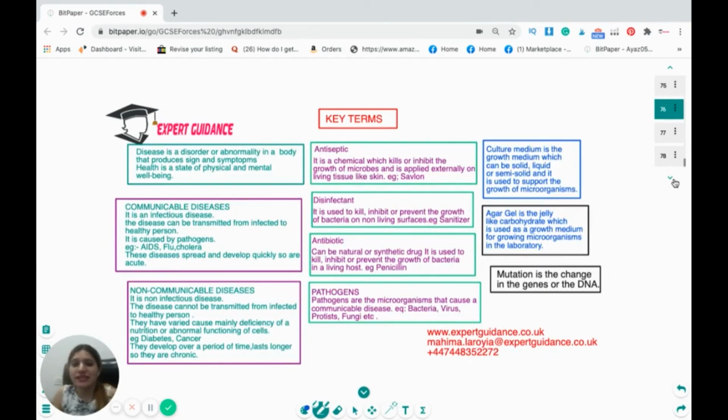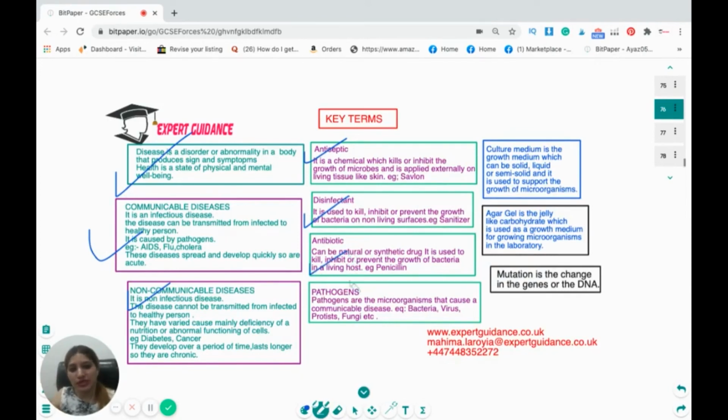So disease, as we said, is a disorder or an abnormality which produces signs and symptoms, and health is a state of physical and mental well-being. Communicable disease is an infectious disease transmitted from an infected to a healthy person. Non-communicable diseases are not transmitted. Antiseptic is a chemical which inhibits the growth of microbes. Disinfectants kill or prevent the growth of bacteria on non-living surfaces. Antibiotics are the drugs which inhibit the growth of bacteria inside the living host.